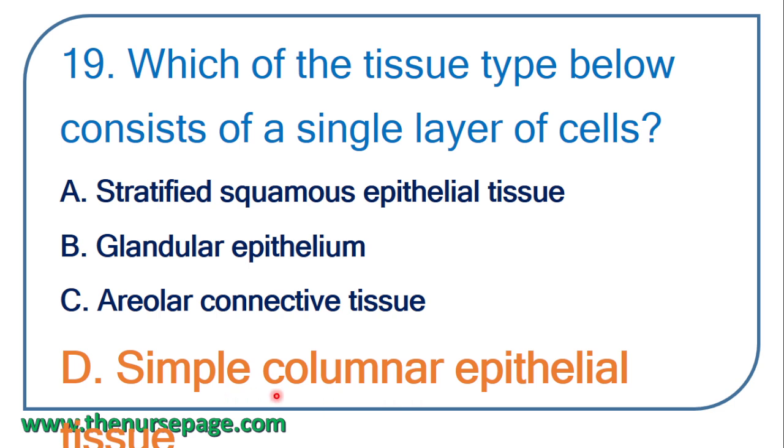In the case of simple columnar epithelial tissue, it means single layer only. In the case of stratified, it means there are several layers or strata. Stratified means several layers or several strata. Simple in the sense means that is single layer.